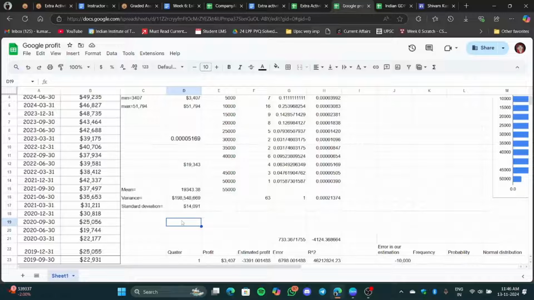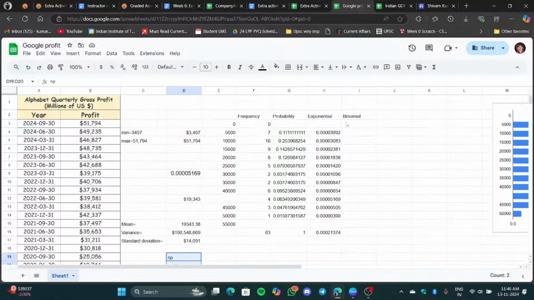You can see we have this np, and then np times (1 minus p). From these two things Rahul calculated the value of p, and that value of p came out to be negative, and we know that probability is never negative. So from there it was clear that even binomial is not going to work for this data.